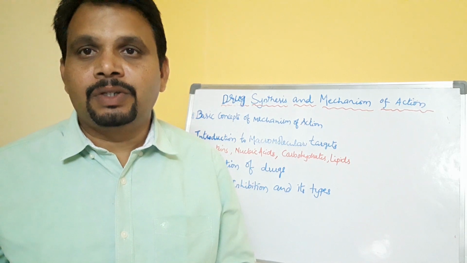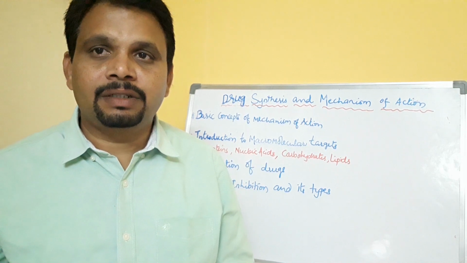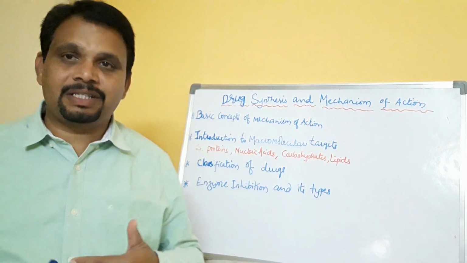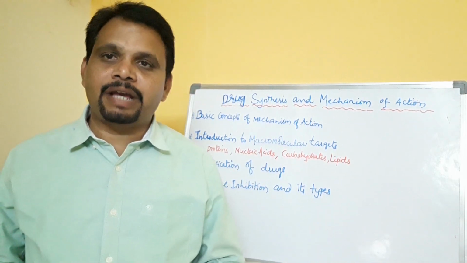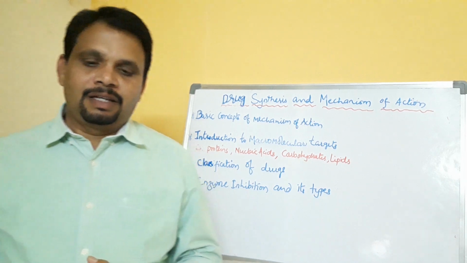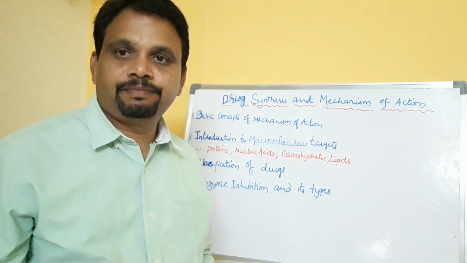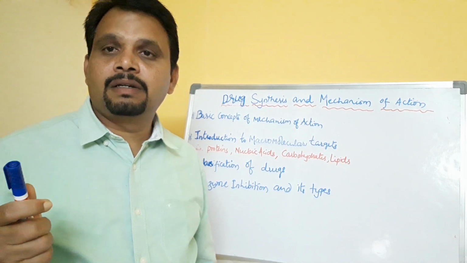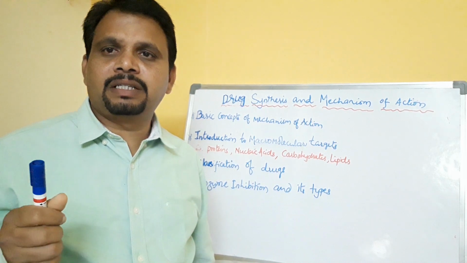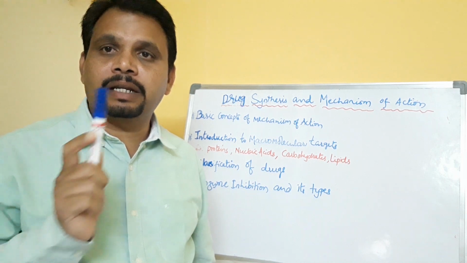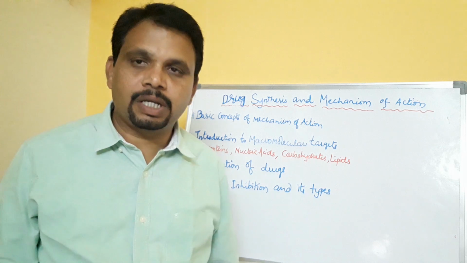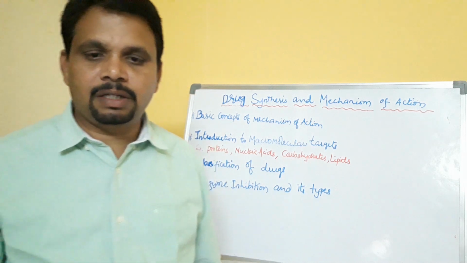In primary protein structure, you will be able to see the amino acid sequence. So that is about proteins. As I said, the majority of drugs target proteins. Therefore, it is very important to understand the structure of proteins, right?